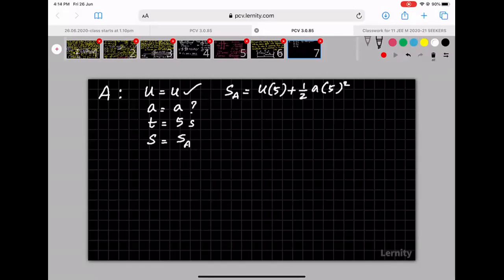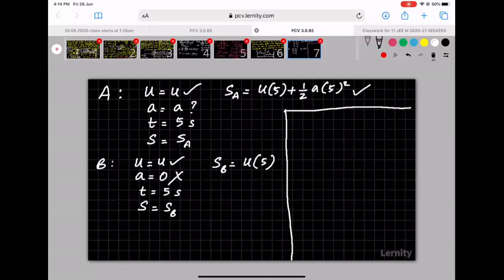Isn't it? For B, what do we know? U is equal to U. A is nothing but 0 because it's not accelerating. T is equal to 5 seconds, the same time. Its displacement must be something like SB. So the equation for this would be SB equal to U into T. A is 0, so the second term won't be there.